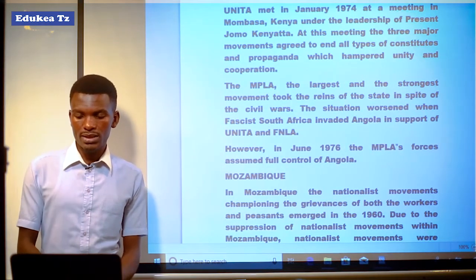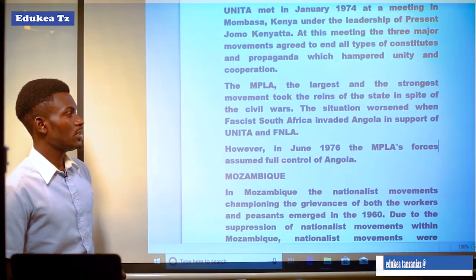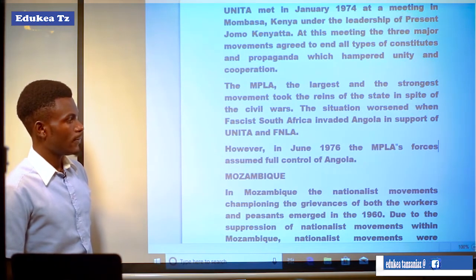It means that in June 1976, the MPLA's force assumed the full control of Angola.